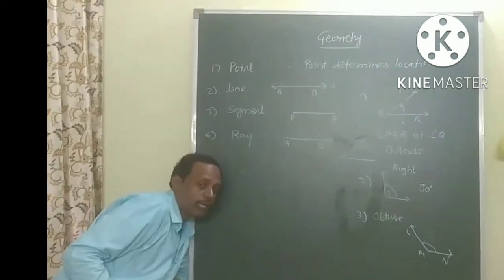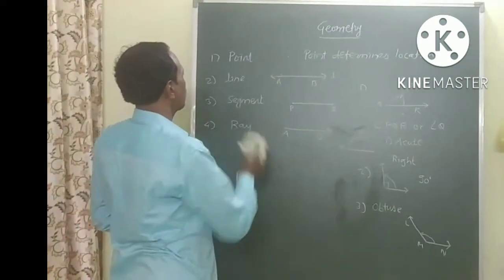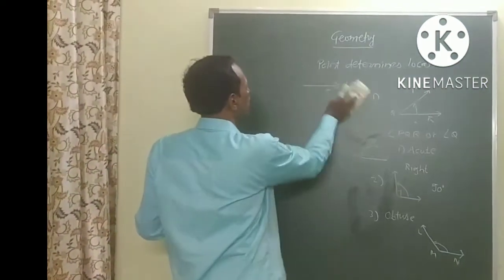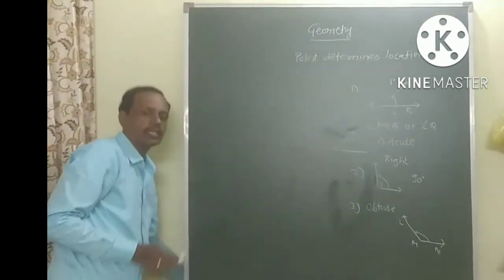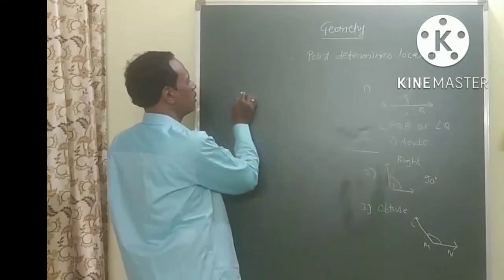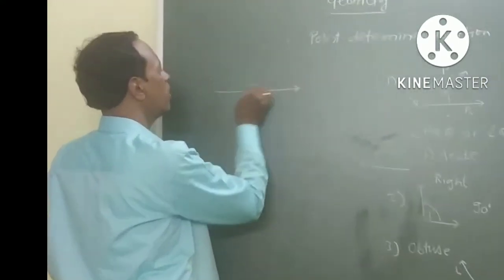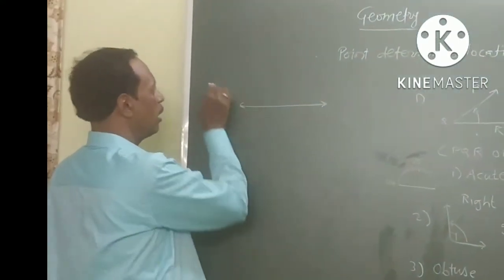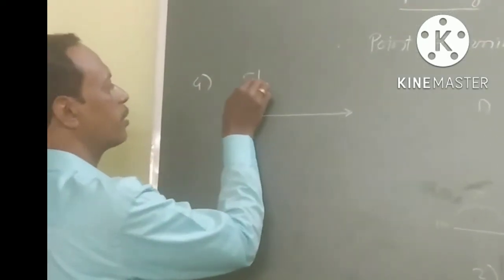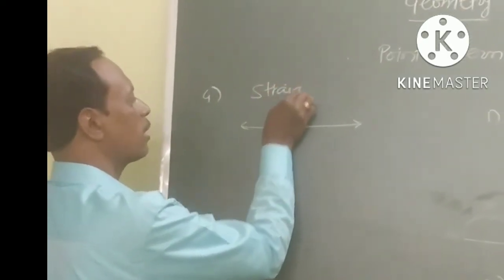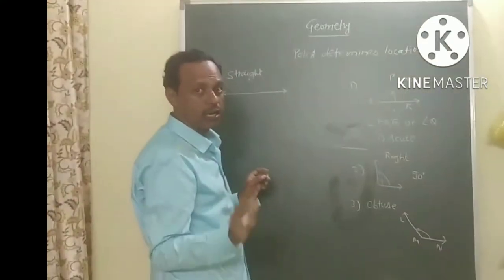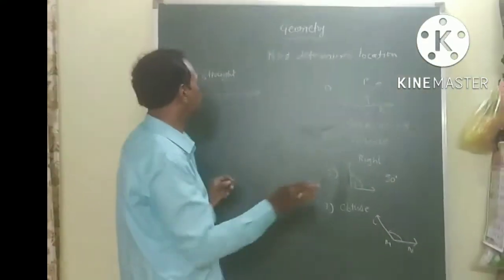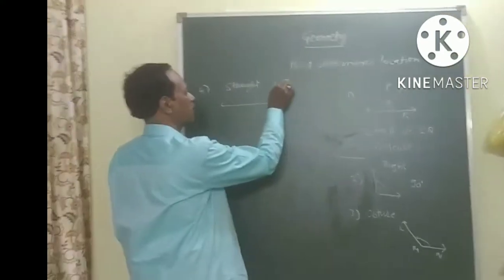Now another point we will see: if the angle has a measure of 180 degrees, what is it called? Students, if the angle measure is 180 degrees, it is called a straight angle. The angle whose measure is 180 degrees is called a straight angle.